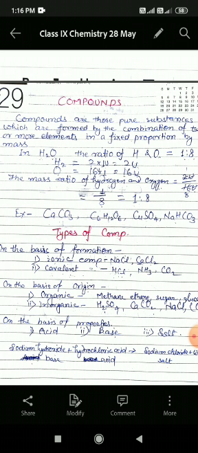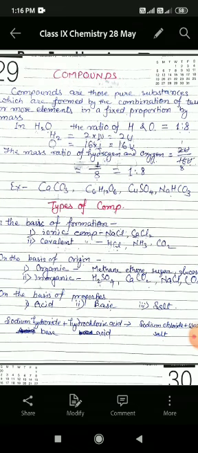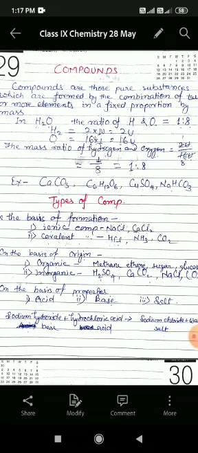So see students, one molecule of water is made up of two hydrogen atoms and one oxygen atom. Two hydrogen atoms have a mass of 2u, because one hydrogen atom has 1 unit of mass, and one oxygen atom has 16u of mass.